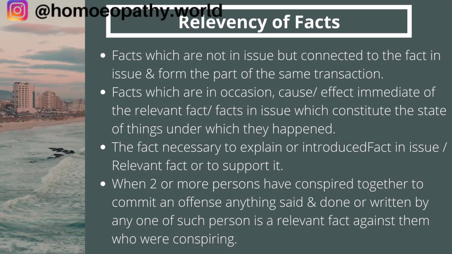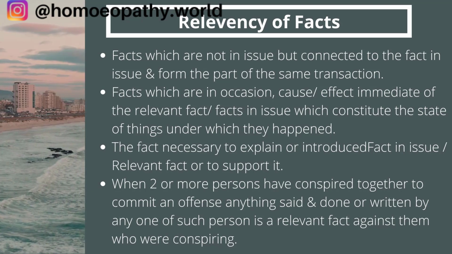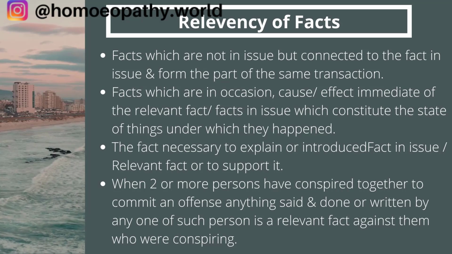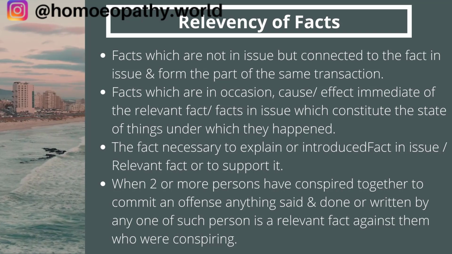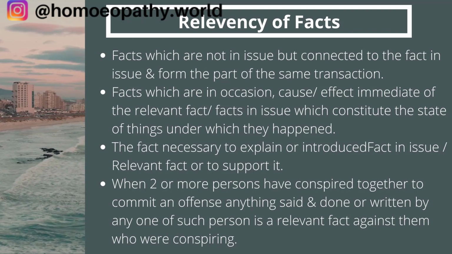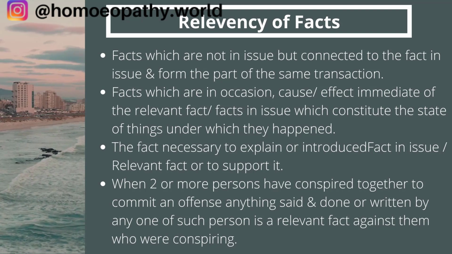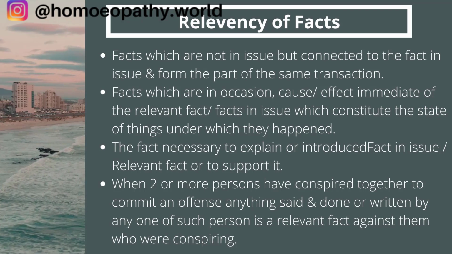So person A knew that person B had 4 lakh rupees and person A wanted exactly that amount for his son's or daughter's admission. So this can be a relevant fact that he might have robbed. Here, until it is disproved, it is assumed to be proved, so it can be called a relevant fact.